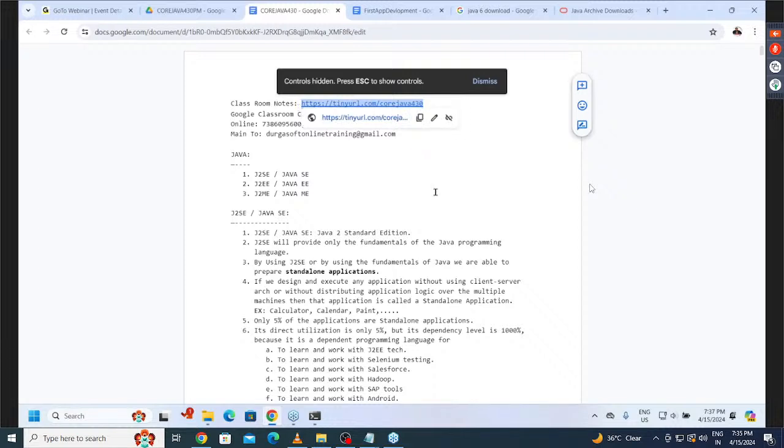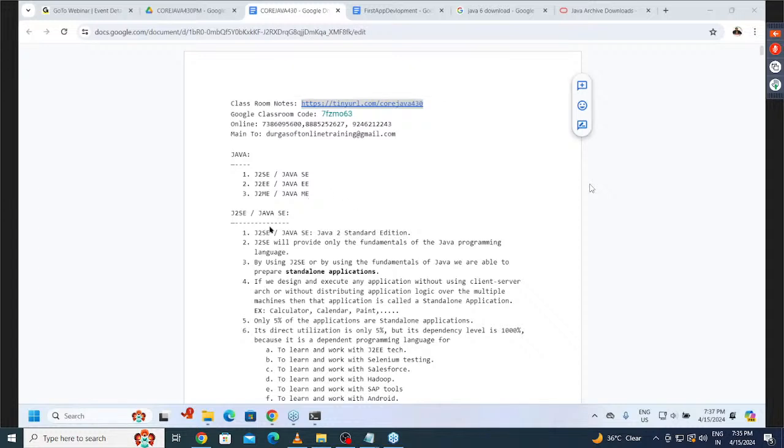Yeah, now this is the link. I'm sharing it through the chat window. We can copy it, or else simply search the same Core Java 430. There we will get it. Yeah, that is a different batch actually.